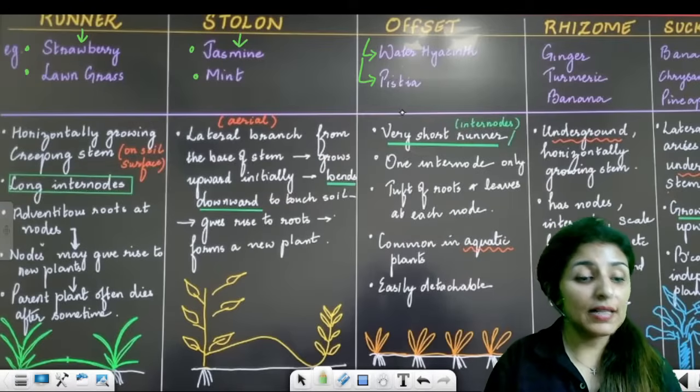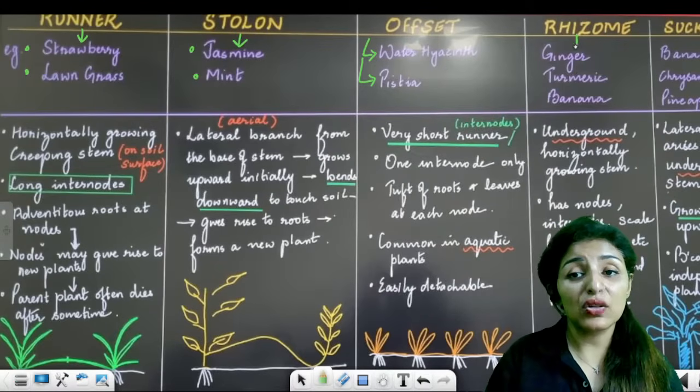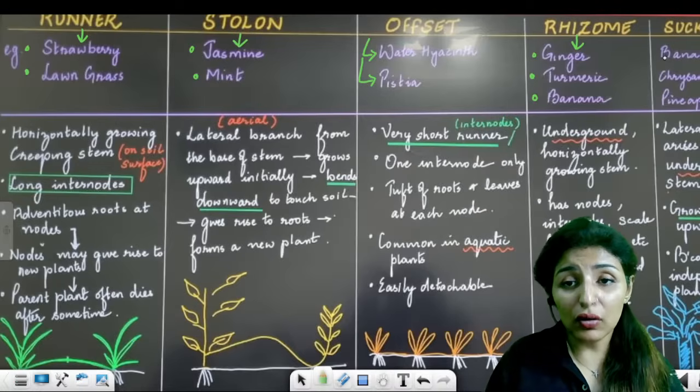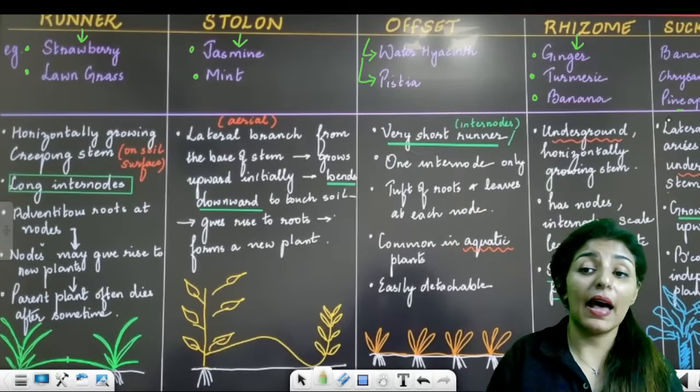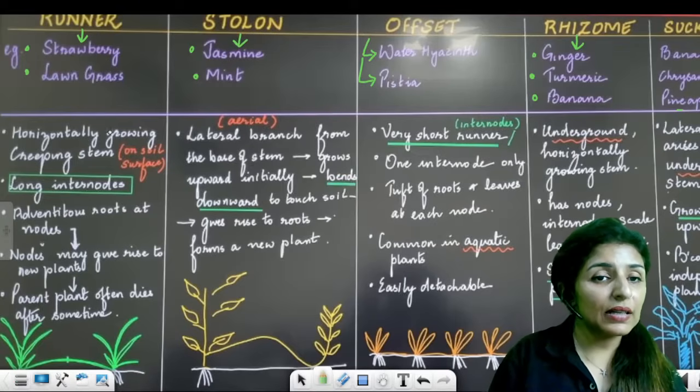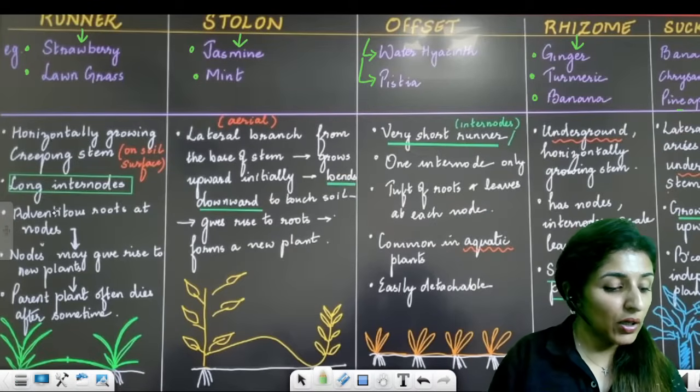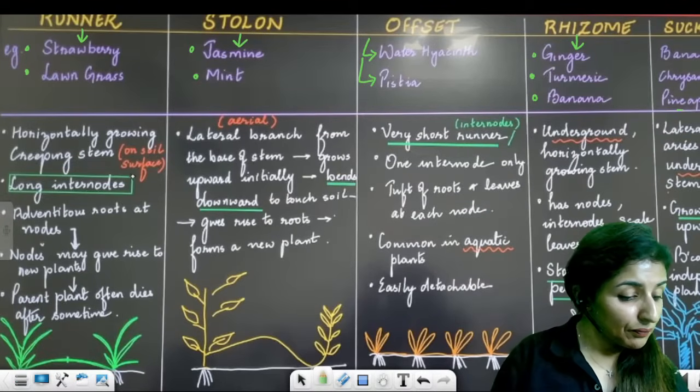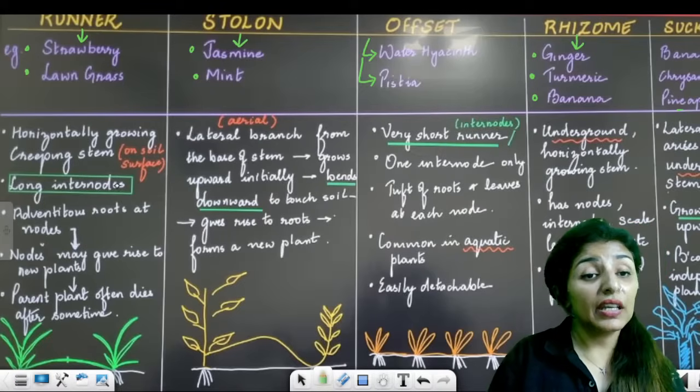Offset is water hyacinth and pistia. Then rhizome, the example is ginger, turmeric, and banana. And for sucker also, we have banana, chrysanthemum, and pineapple. Are these points clear? Now, what are the key features? What are the key features here?